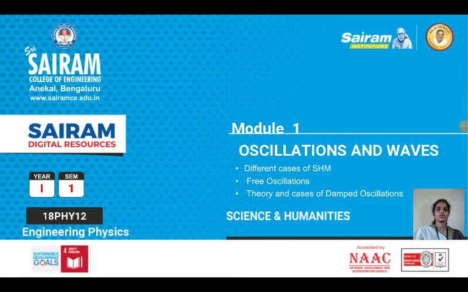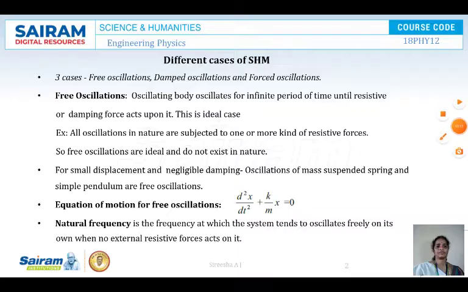Now we go with the oscillations and waves, in which we see the different cases of SHM, free oscillations, and theory and cases of damped oscillations. Now first we see the different cases of simple harmonic motion. There are three cases. First case is free oscillations, next is damped oscillations, and the last one is forced oscillations. Now what are free oscillations?